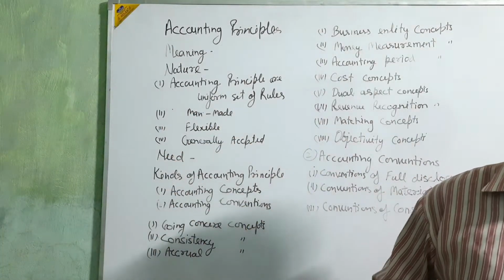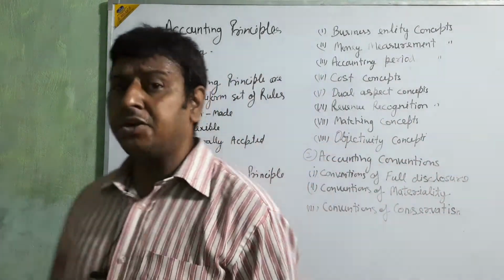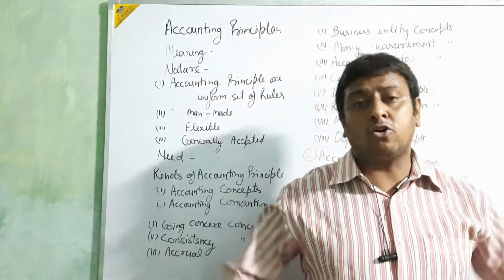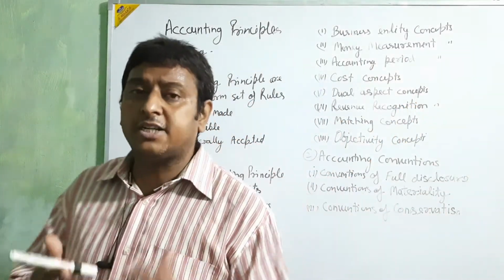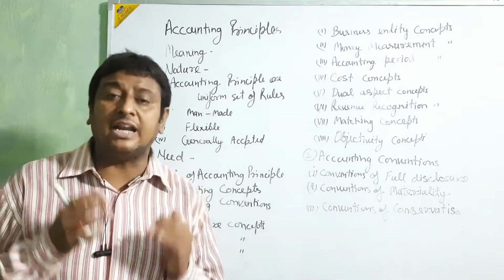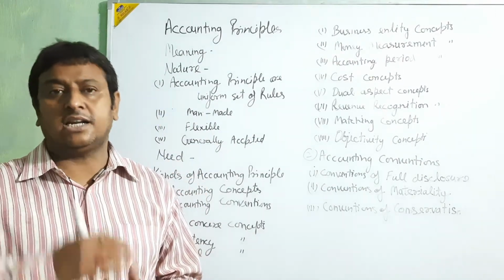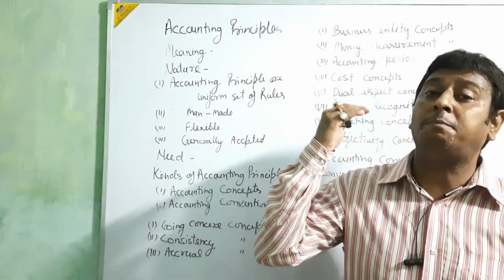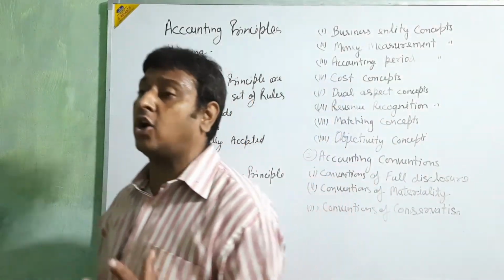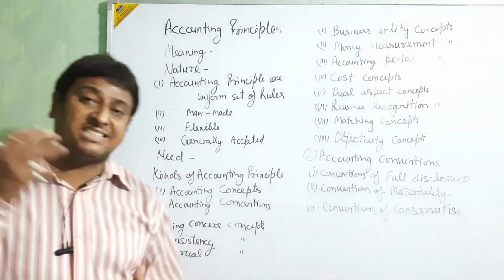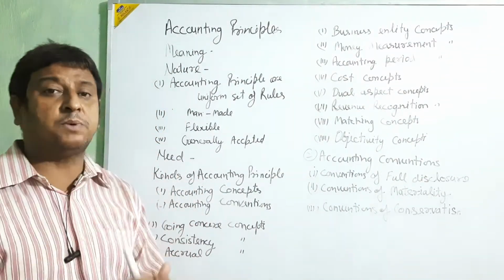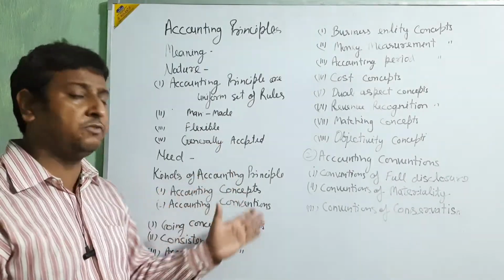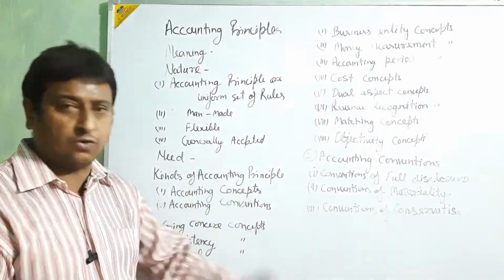Why do we need the accounting principle? Because for any type of logical thing, without some guidance or instruction, we cannot direct, follow or operate it. So we need the accounting principle because on the basis of it we follow, run, operate and function our accounting.